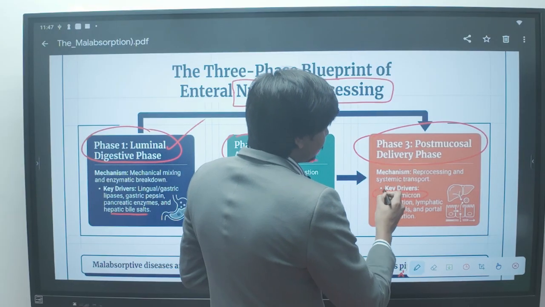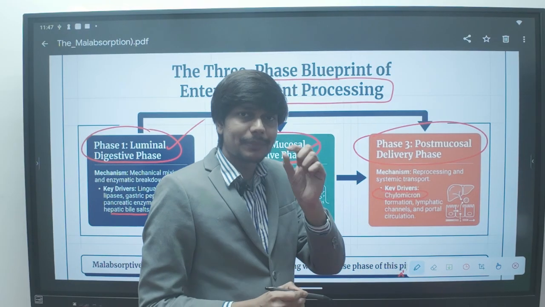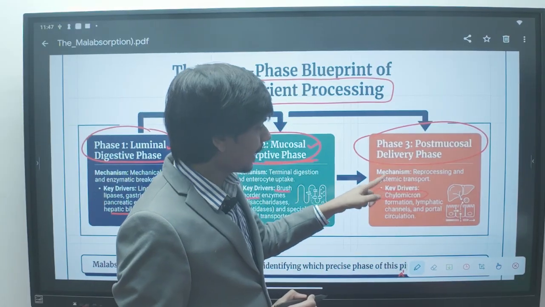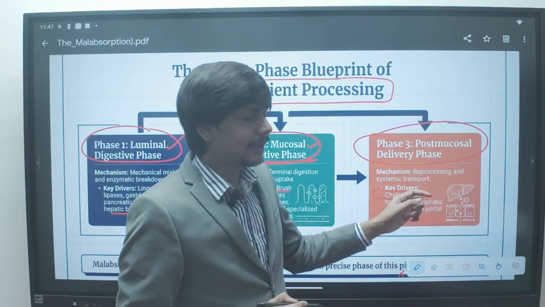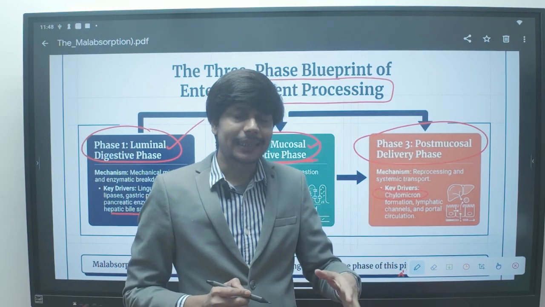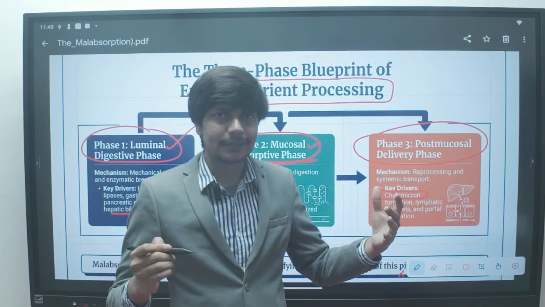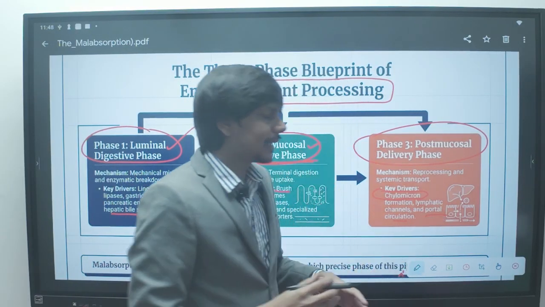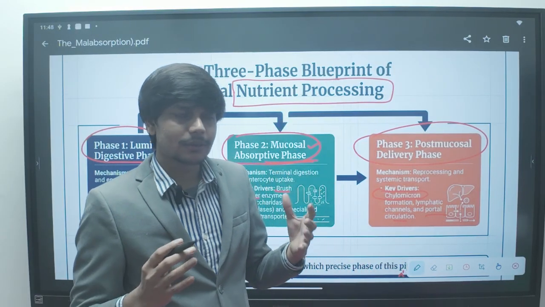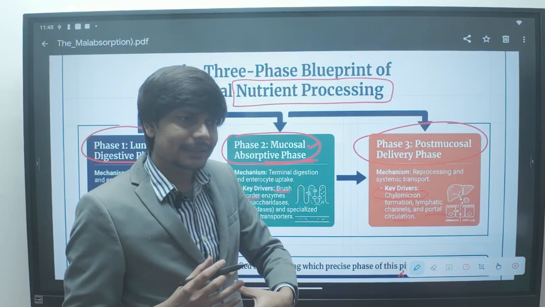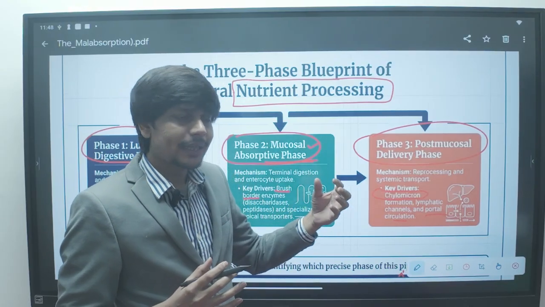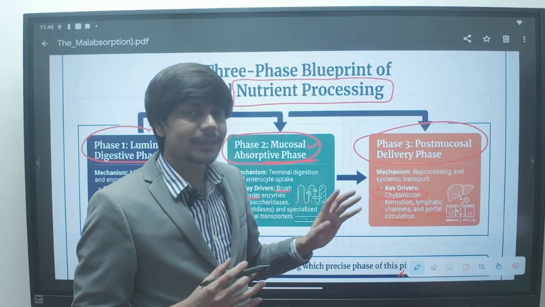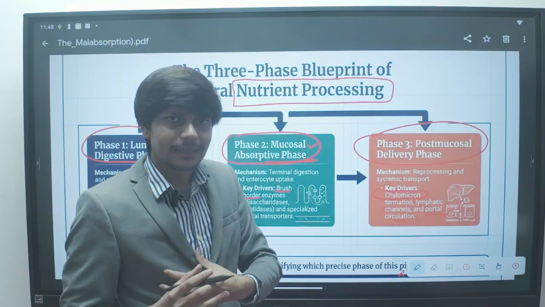So the fat which is absorbed by micelle formation will form chylomicron, and this nutrient will enter the lymphatics and get absorbed in the systemic circulation, or it will enter the portal circulation and get absorbed in the systemic circulation. So there are two ways from the gastrointestinal tract by which nutrients are absorbed: either via the lymphatic channel or via the portal circulation, which will reach the liver.